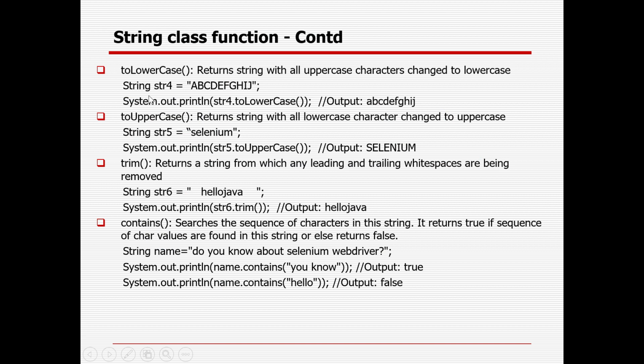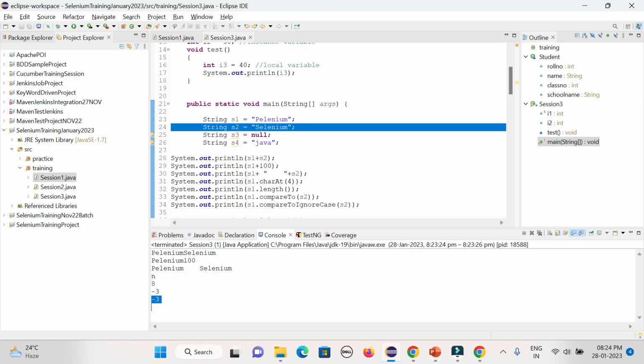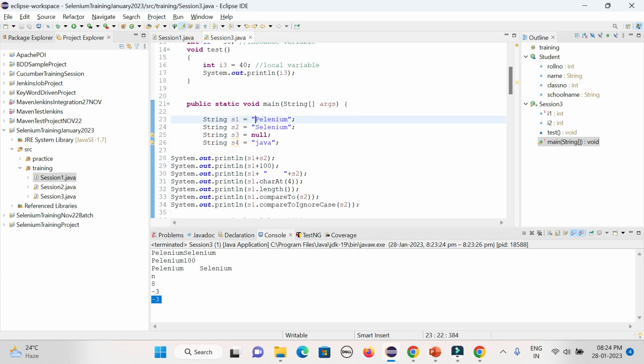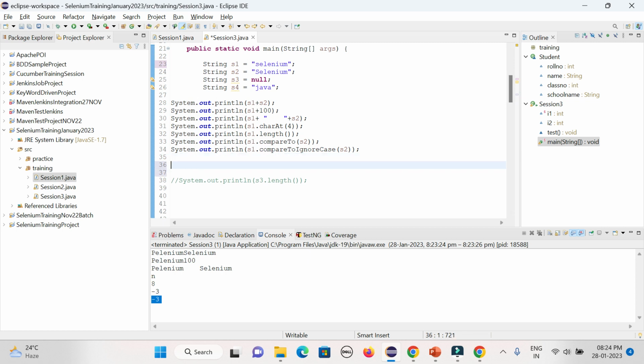Then if you want to convert something to uppercase or lowercase, suppose this is the Selenium part, and I want to convert everything to uppercase, how can I simply do it? Here I am printing it out, but if you want to convert it, you can create some new string, that is the way in real time you can store the data.